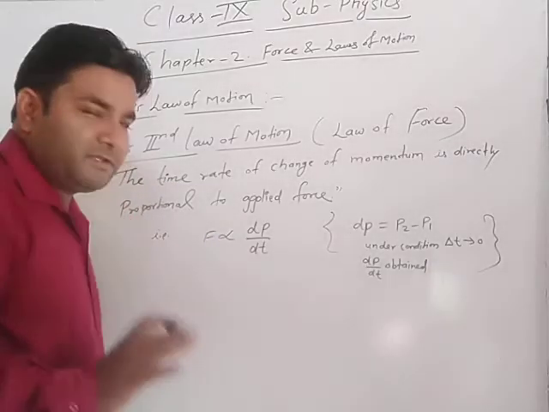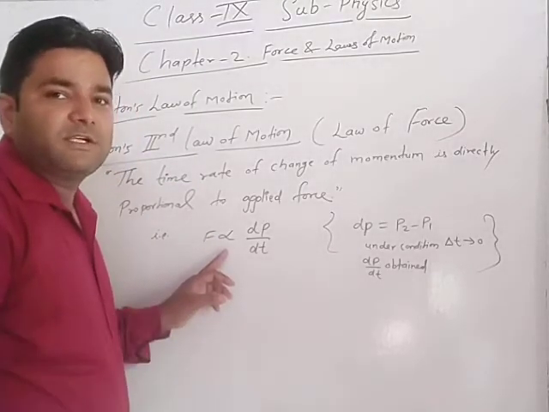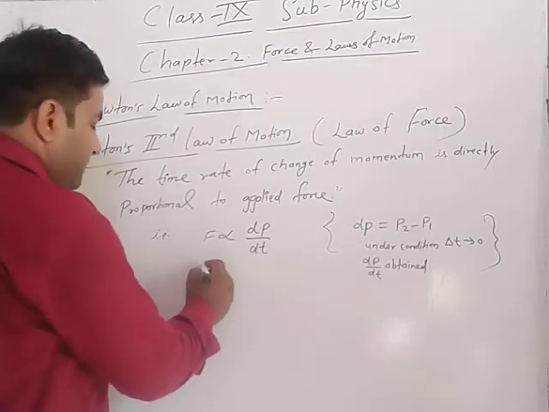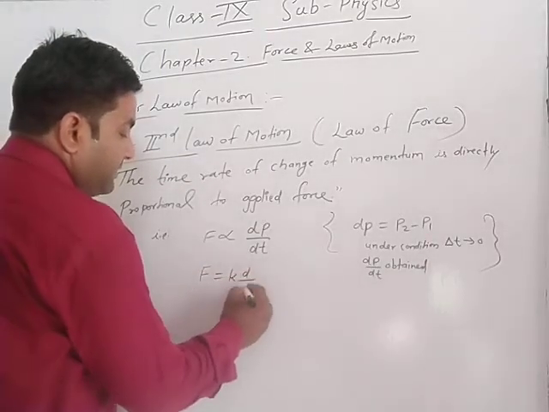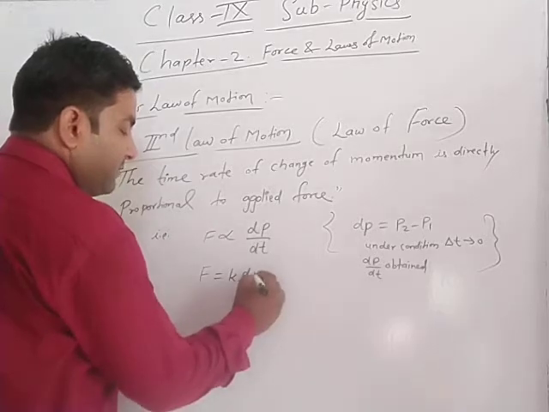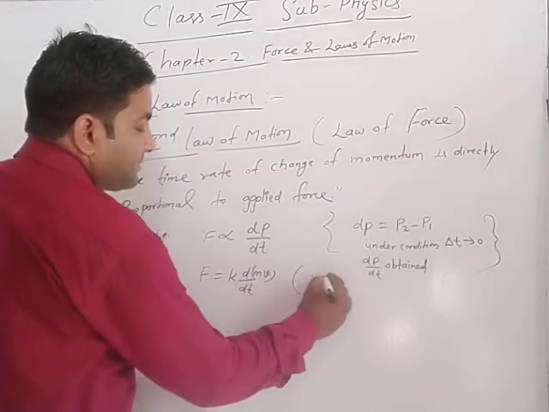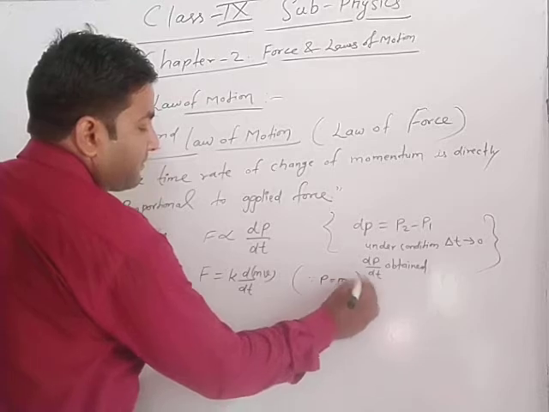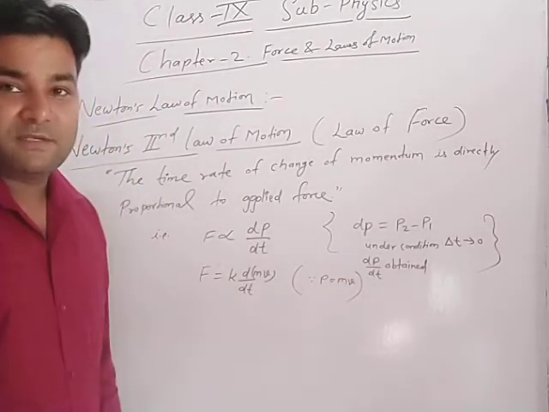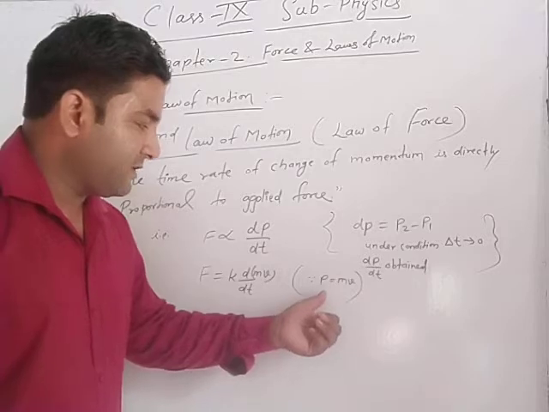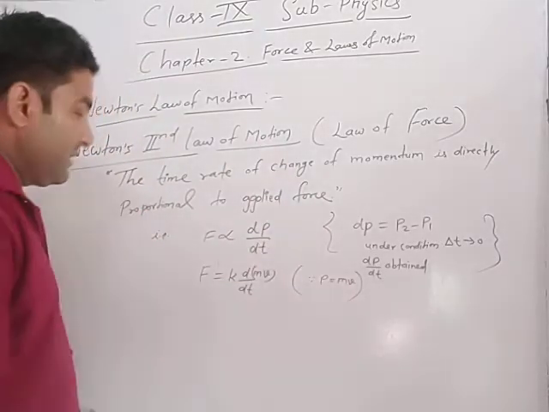So in physics, always remember, whenever a proportional symbol is replaced, a constant term is used. So F is equal to k dp upon dt, and the value of p is mv. Since p is equal to mv, we know from the definition of momentum that momentum is measured by the product of mass and velocity.